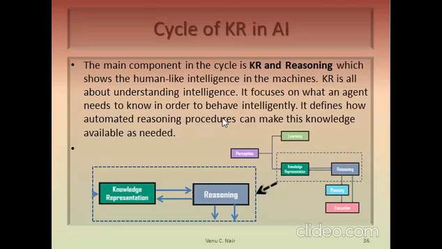This has to be done automatically. The automation is done based on the learning process. So this is the important component. This is a cyclic process going on. From knowledge representation, reasoning is carried out, which can generate new knowledge.